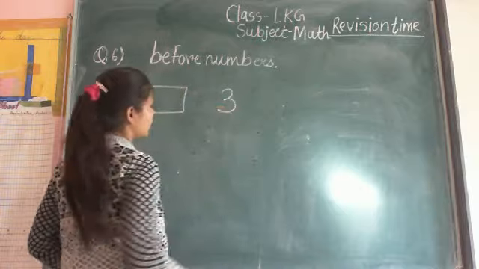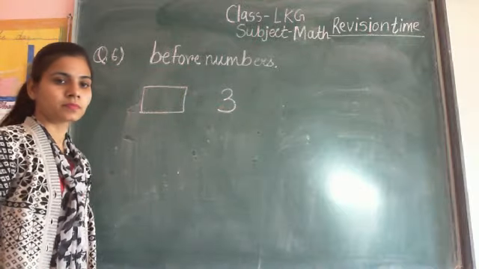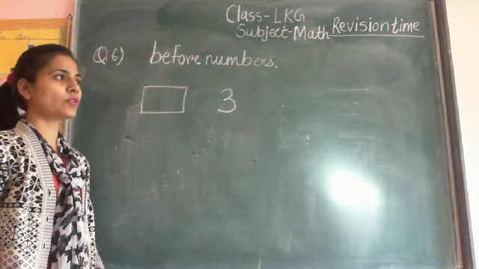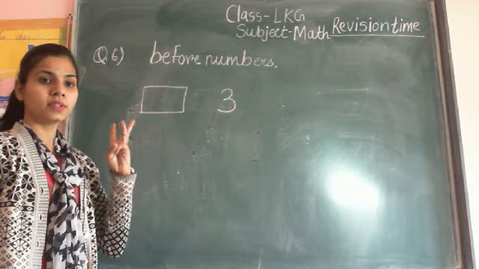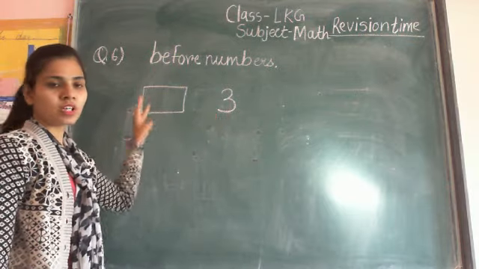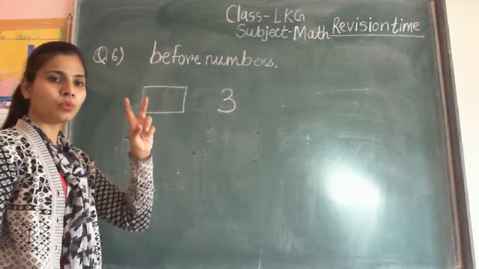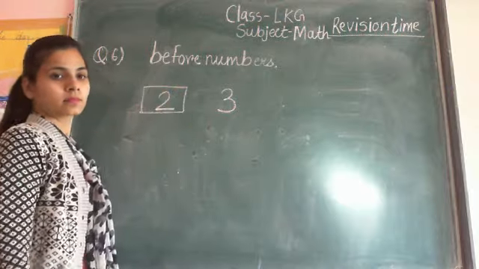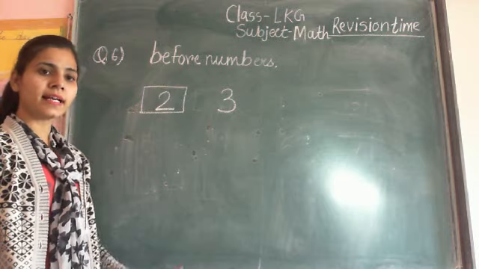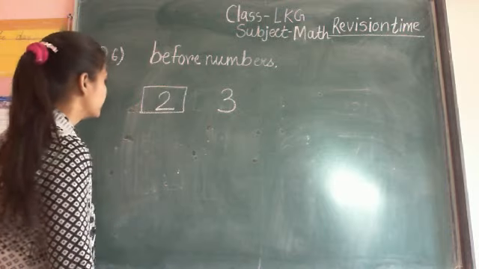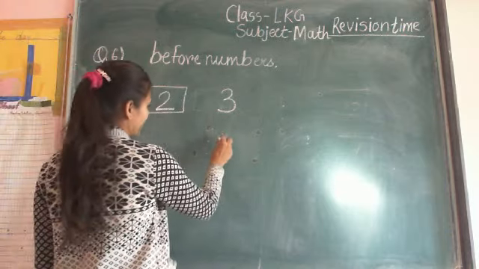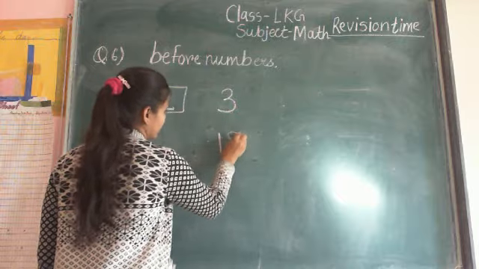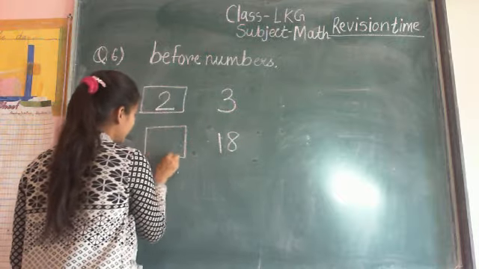What is the before number of number 3? Start the counting. 1, 2, 3. What is the before number of 3? Is number 2. Start counting and check the before numbers. I am right here 18. What is the before number of 18?